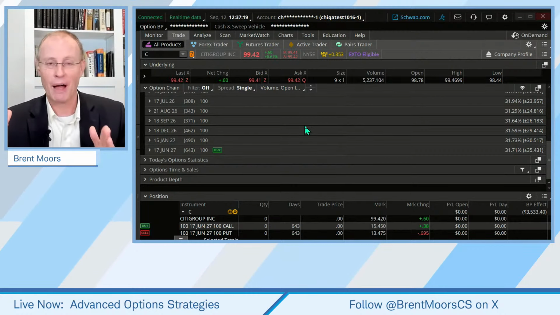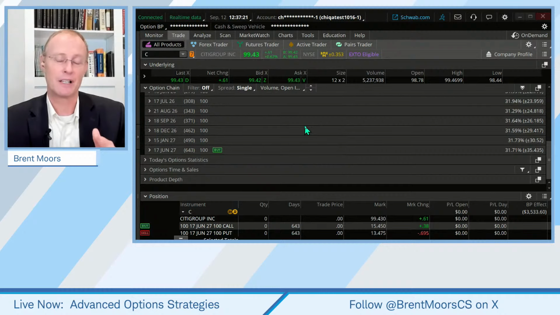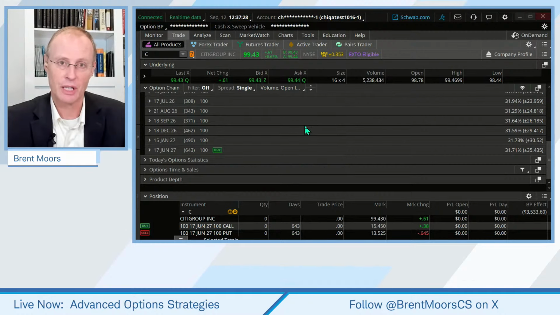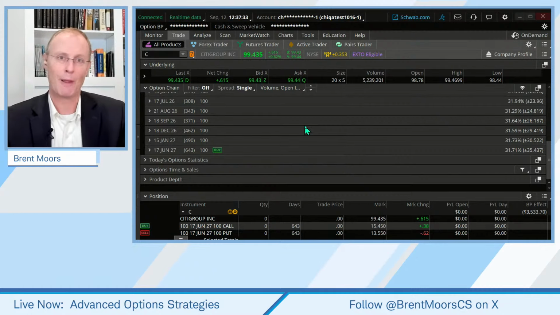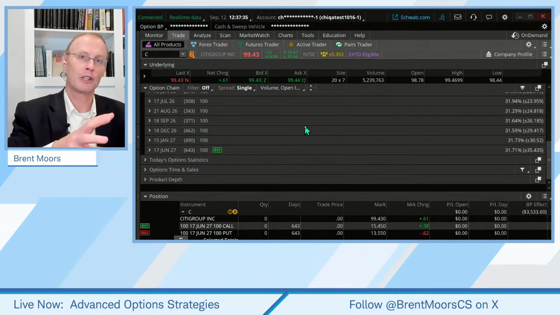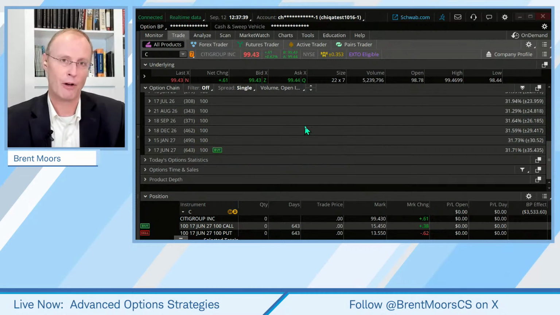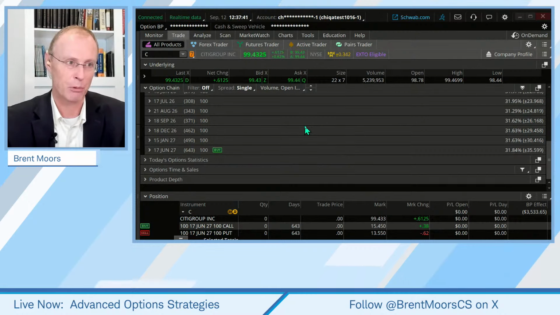Remember, there is a buying power effect that's greater than what the cost of the trade is. So that will limit you to a certain extent, but make sure it fits in your portfolio. Most people have more conservative portions of their portfolio and maybe more aggressive portions of the portfolio. This may be falling a little bit more in the more aggressive portion.